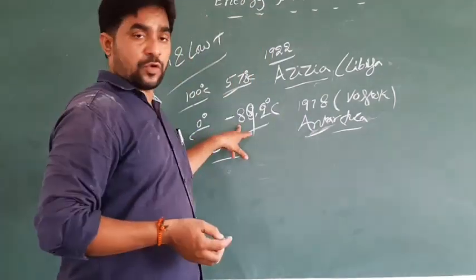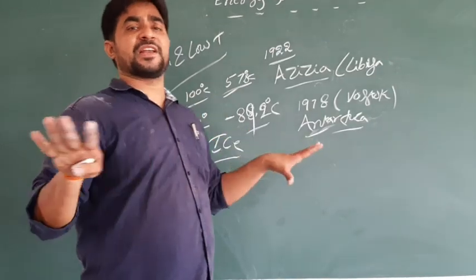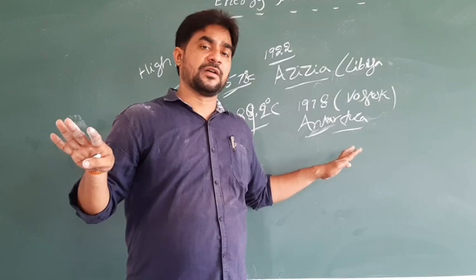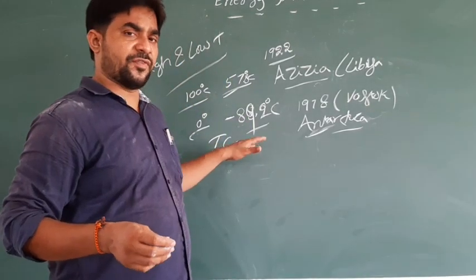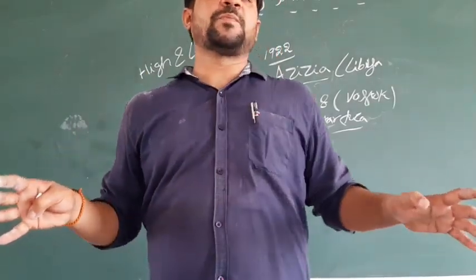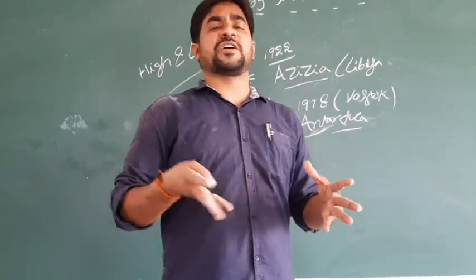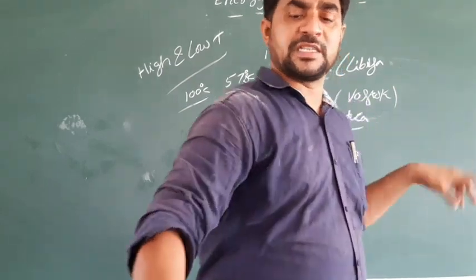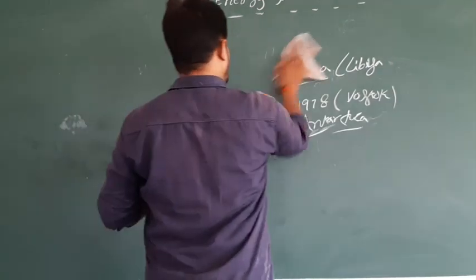Because of this very low temperature, areas are completely covered with ice, looking like rock, and you can find that in the region of Antarctica. It cannot go below minus 272 degrees, which is the lowest possible temperature. That is one of the concepts. This is high and low temperatures.